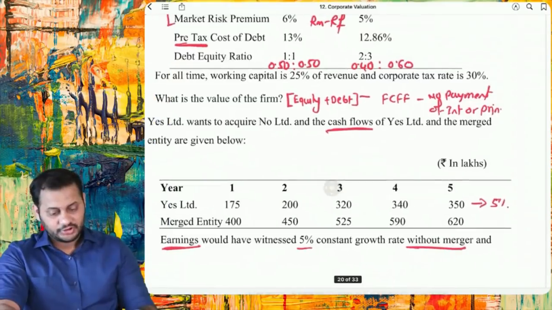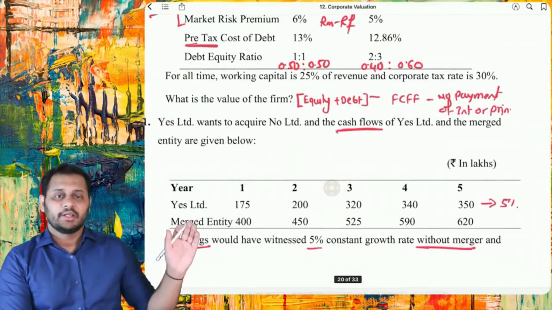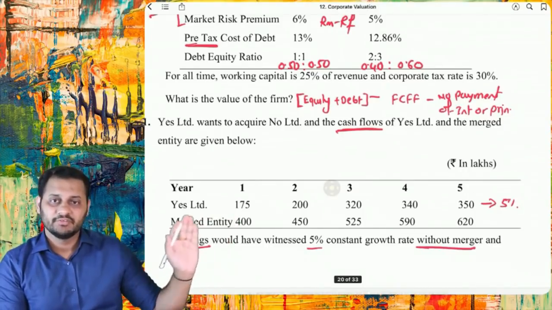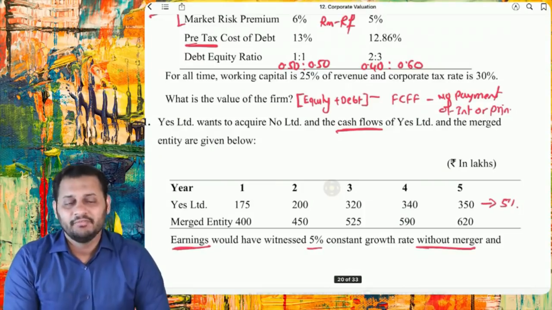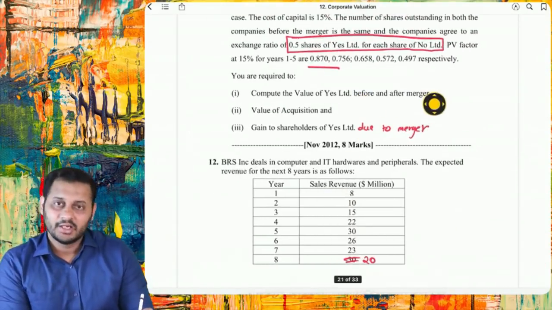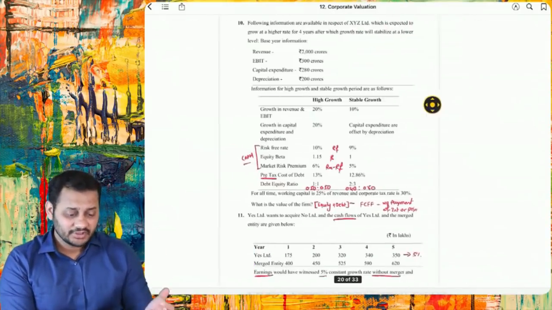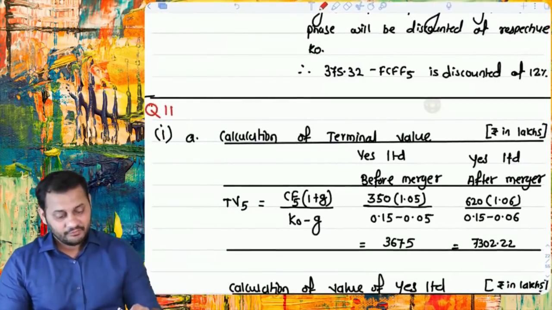Question number 11 was of a company before merger and after merger. Cash flows of the Yes Limited before merger were given, and cash flows of the Yes Limited after merger were given. And we were asked to calculate the value of Yes Limited before and after merger. What should we do? Cash flows are given, so discount all the cash flows. That's the only answer.